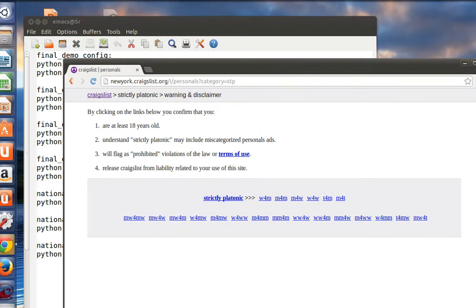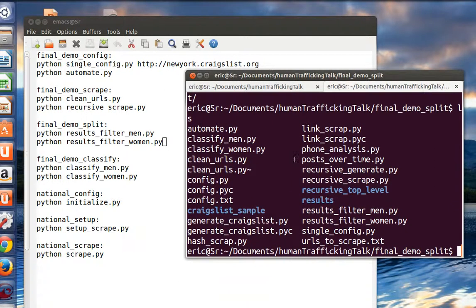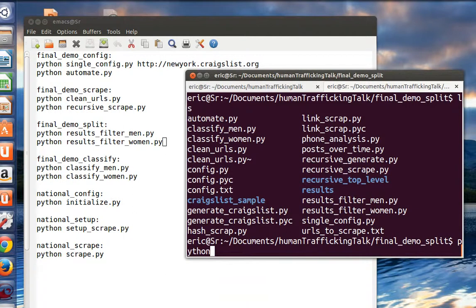So basically, I'm able to classify men or women based on this, because if W for M or M for W is in the HTML page somewhere, then you can say safely that it's a man looking for a woman or a woman looking for a man. I haven't run into any false positives with that, so it's pretty key.